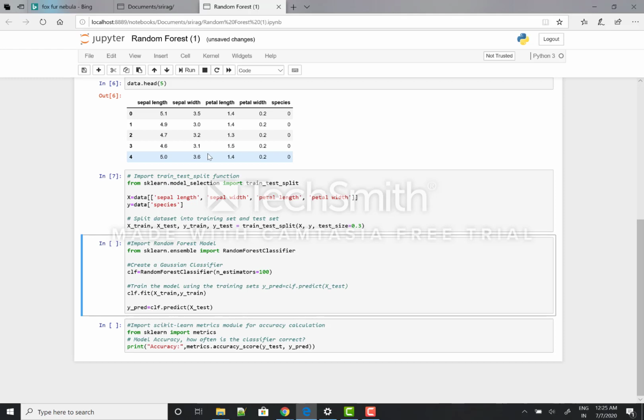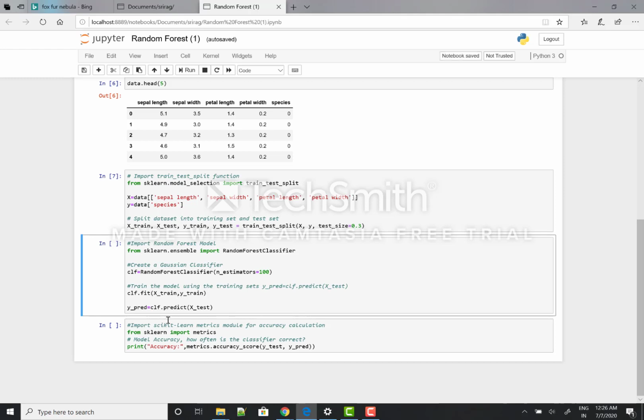Then I'll use a random forest model, which I have imported from sklearn.ensemble. As I mentioned earlier, random forest classifier is a part of the ensemble methods. So I'll create a random forest classifier here with n_estimators 100, that is the number of decision trees, and then I'll fit our model.